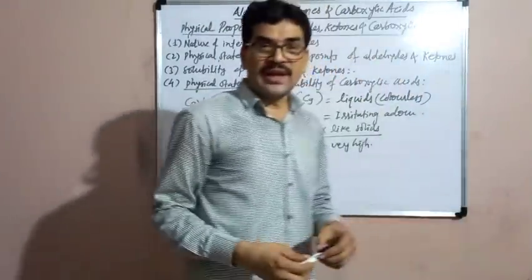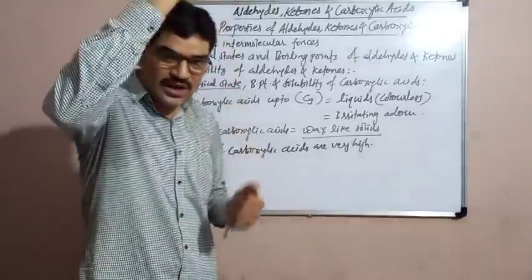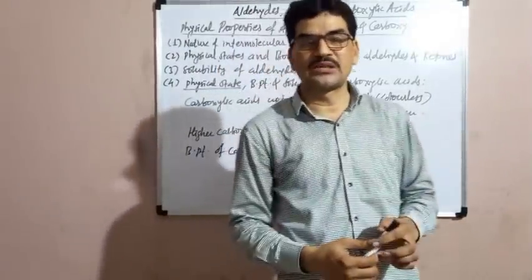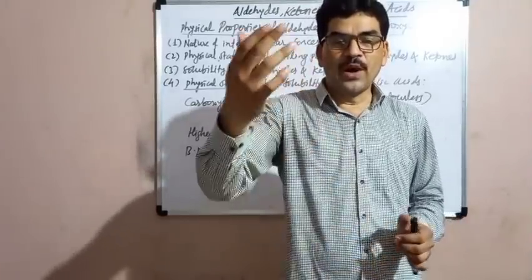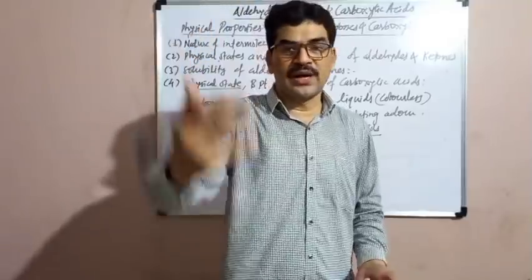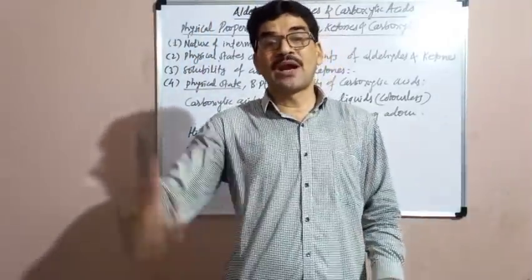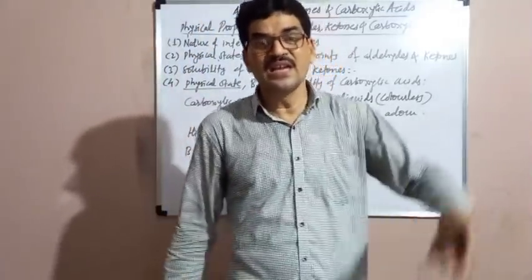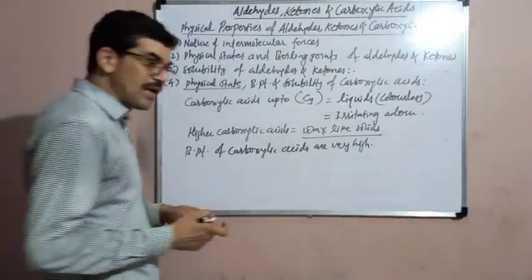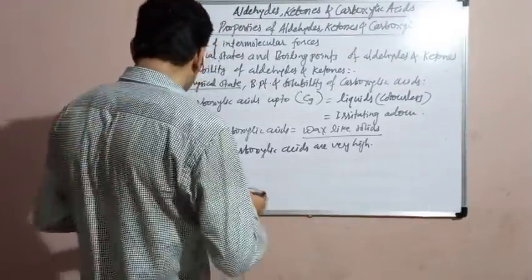But among the carboxylic acids, the boiling points regularly increase with increase in the molar mass. As the molar mass increases, the boiling point also increases. The boiling point of acetic acid is more than formic acid. Then the boiling point of propionic acid is more than acetic acid. The boiling point of butyric acid is higher than propionic acid. In this way, as the molecular mass increases, the boiling point of the carboxylic acid also increases.